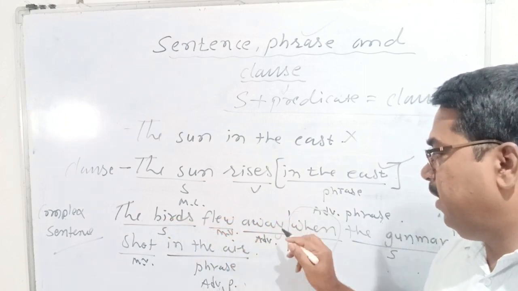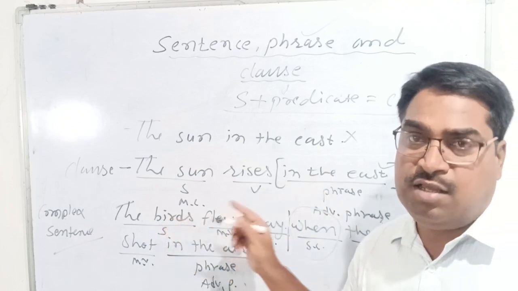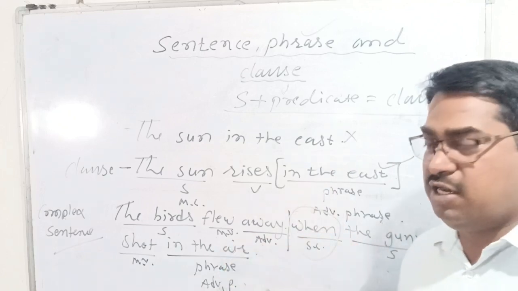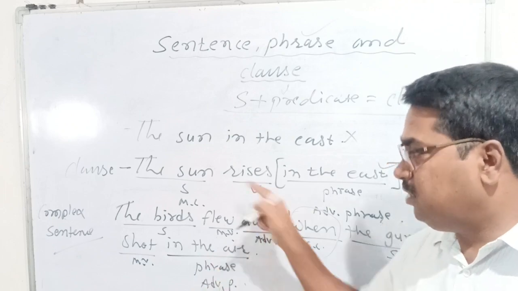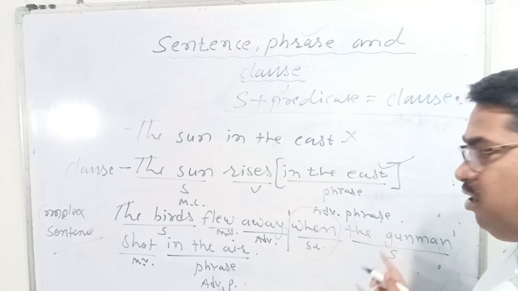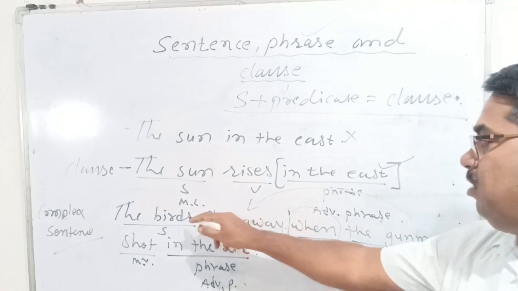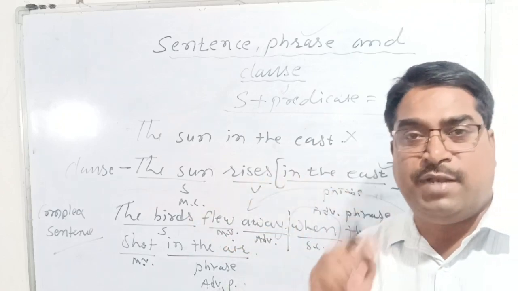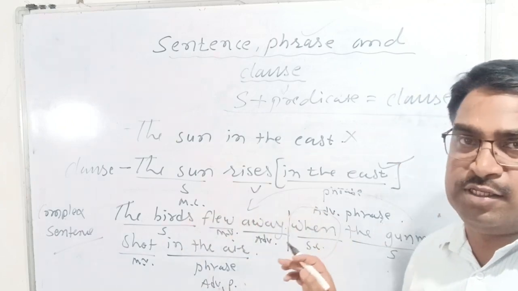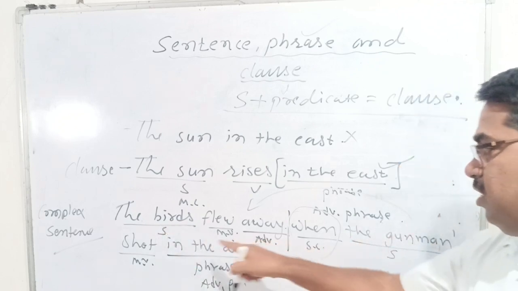For example, "the birds flew away," and if you put a full stop here, we still get a complete meaning. The main clause doesn't depend on the subordinate clause for its meaning. But the subordinate clause, "when the gunman shot in the air," doesn't make any sense without the main clause. To make its meaning clear, the subordinate clause requires the main clause. So the subordinate clause depends on the main clause. This is the difference between main clause and subordinate clause. Here this is the main clause, and this is the subordinate clause: the gunman shot in the air.